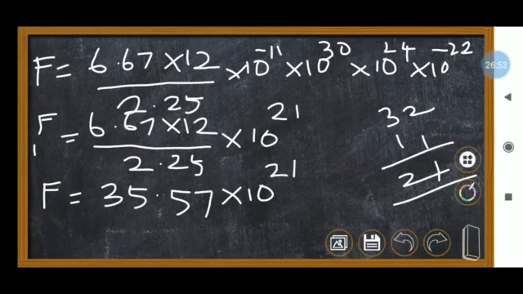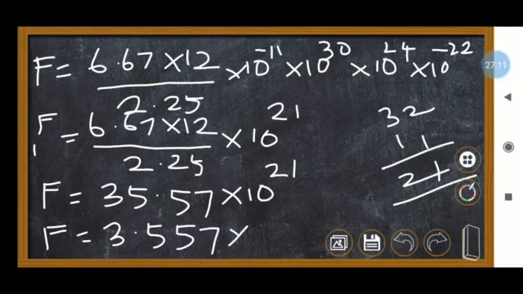Otherwise, if I move the decimal point here, F equals 3.557 into 10 to the power 22 Newton. So both are correct answers. When you move the decimal point in one direction you add a positive power, and in the other direction you put a negative power.